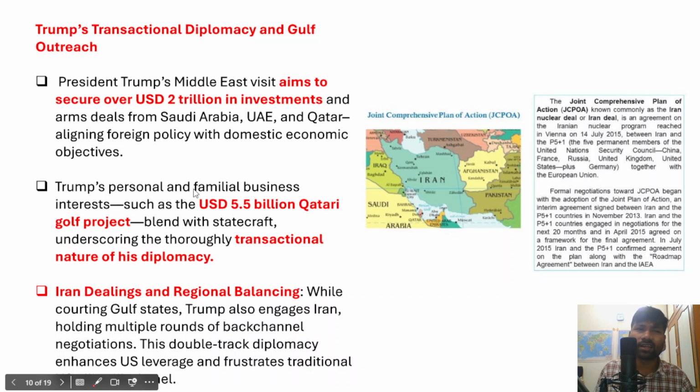And apart from that, Trump also has some personal and familial business interests in West Asia or the Middle East, such as the US dollars 5.5 billion Qatari golf project. So that is being blended with statecraft, underscoring the thoroughly transactional nature of his diplomacy.